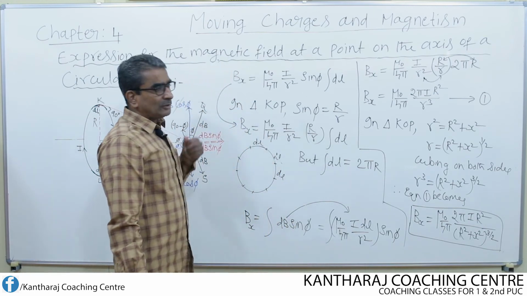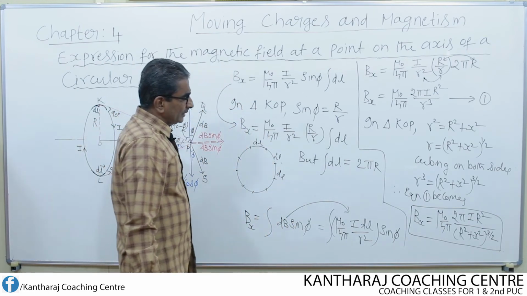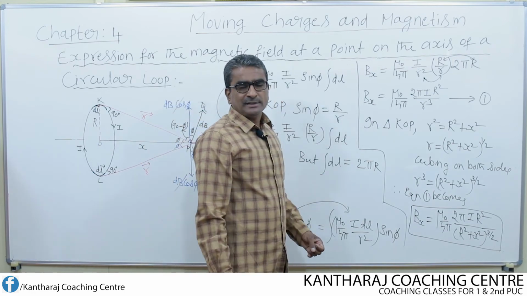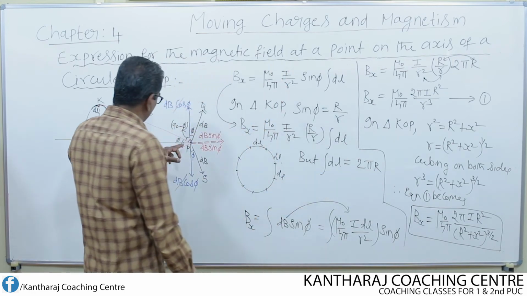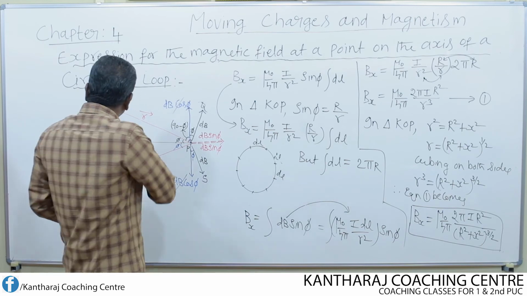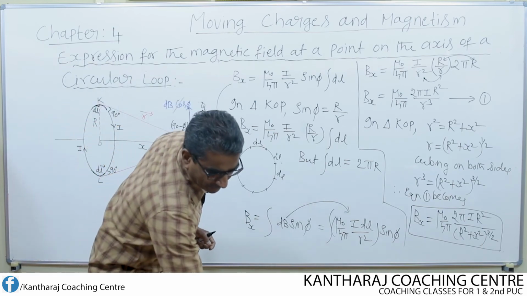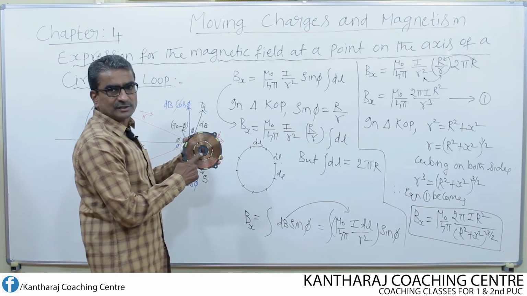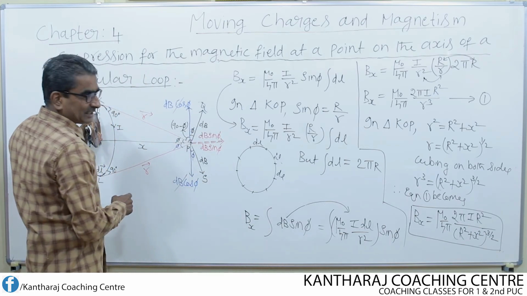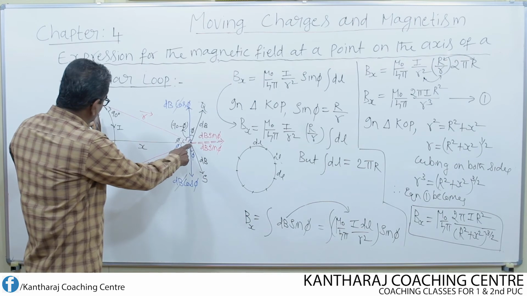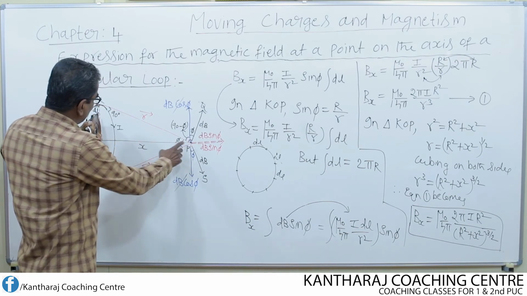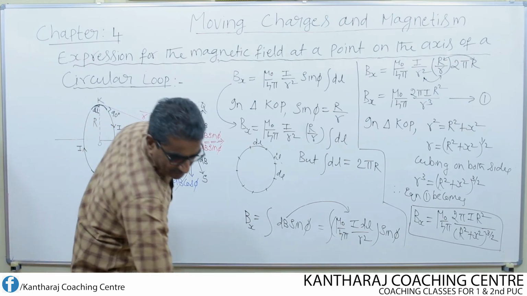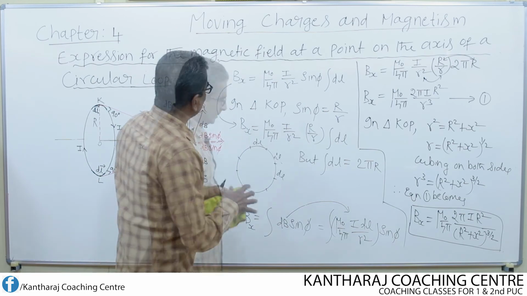Sorry. Now, if I want to find the magnetic field at the same point P due to a coil of wire, I imagine this as a coil consisting of several turns, kept like this. At the same point P, what is the magnetic field due to this entire coil? We can write that like this.